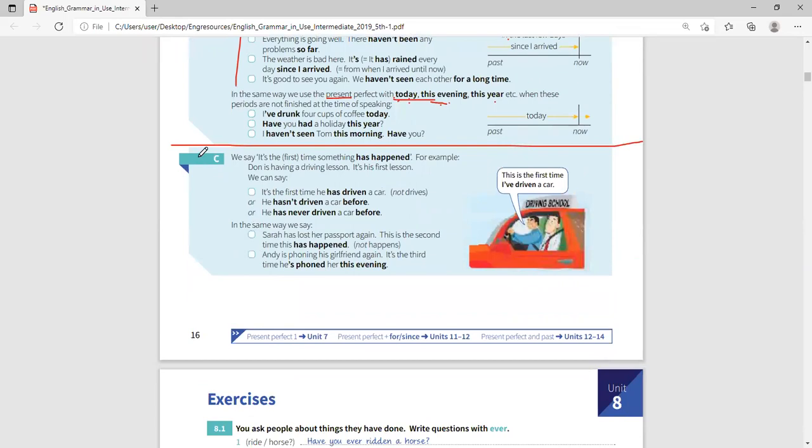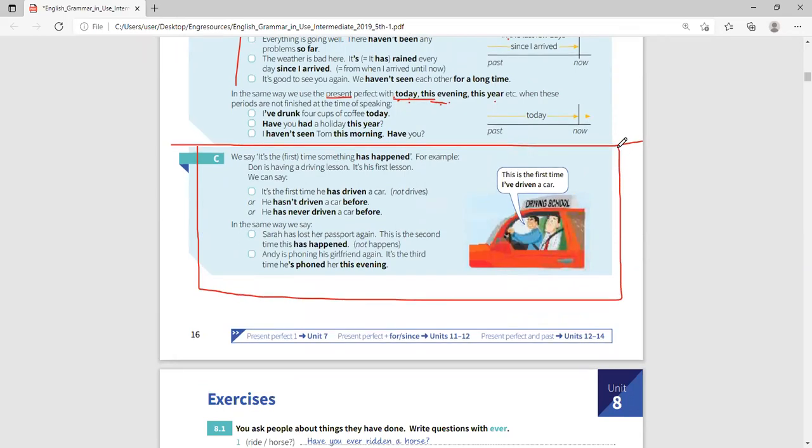Can I now go to number C? C is a bit different, but it is very important for us to know. Sometimes when you talk with people, they tell you that this is the first time, this is the second time, this is the third time, this is the fourth time. People talk like that. So every time you are giving a count like this, the first, the second, the third, the fourth, the fifth, ladies and gentlemen, we use the present perfect.